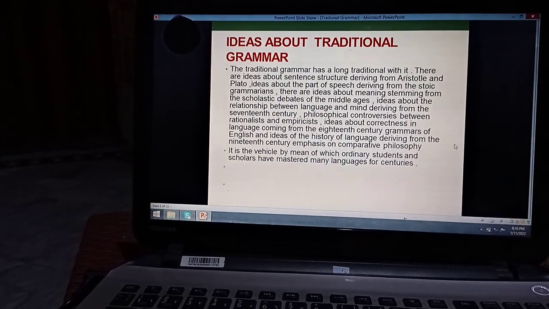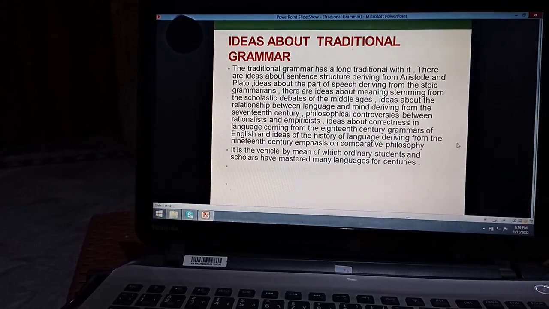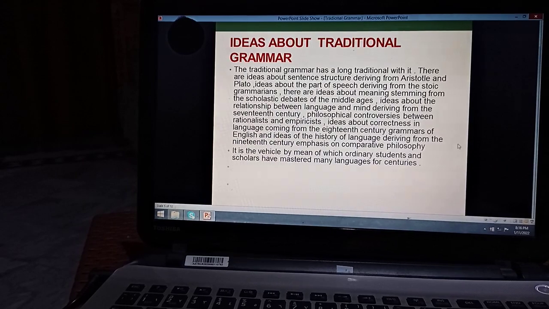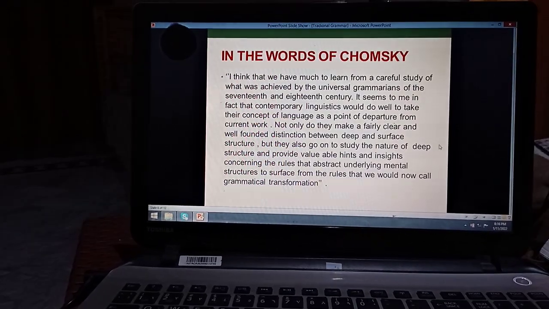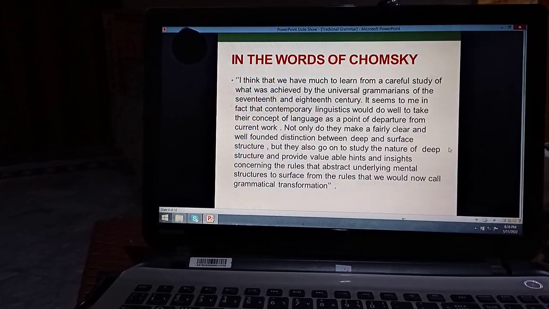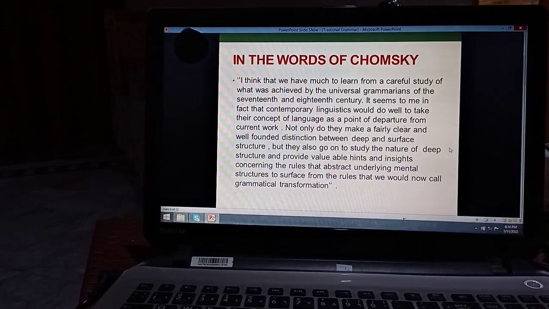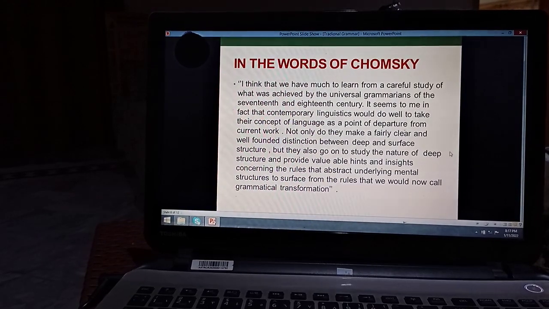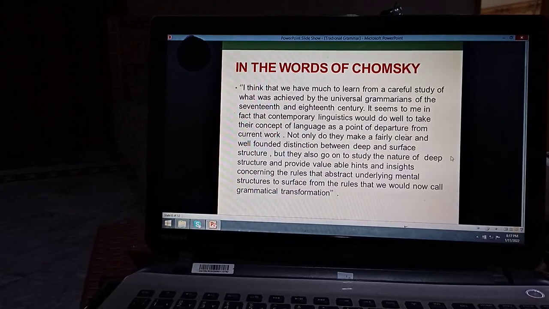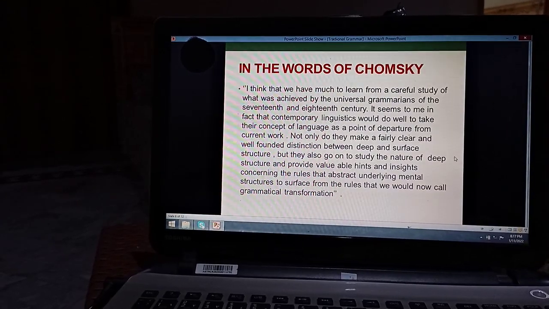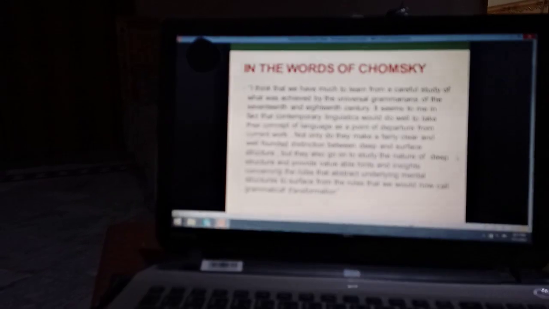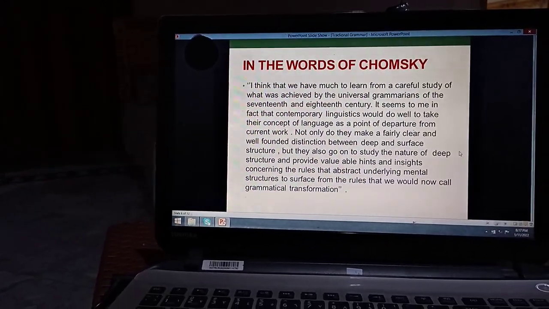So we can say that traditional grammar is the vehicle by means of which ordinary students and scholars have mastered many languages for centuries. To know the importance of traditional grammar, we will consult Chomsky, to see what Chomsky says about it. In the words of Chomsky, I think that we have much to learn from a careful study of what was achieved by the universal grammarians of the 17th and 18th century. It seems to me, in fact, that contemporary linguists would do well to take their concept of language as a point of departure for current work.